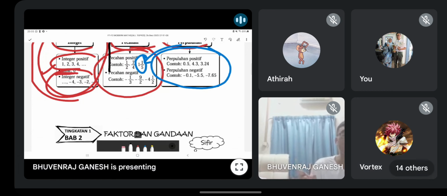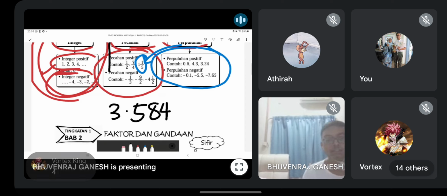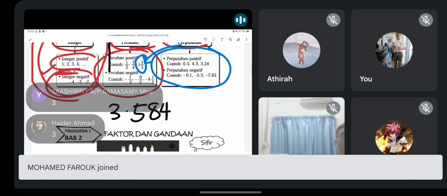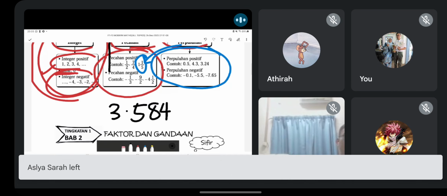I want you to understand the difference between significant figure and decimal place. Apa perbezaan antara angka bererti dengan titik perpuluhan? I give you all an example. Guys, if this number, berapa angka bererti? How many significant figure is this? Very good. How many decimal place? Berapa titik perpuluhan? Yes, 3. This one simple example because all the number is non-zero. Semua integer dia bukan kosong.